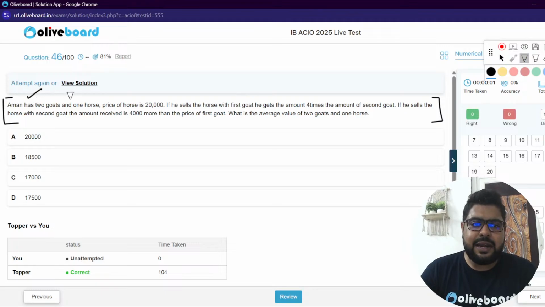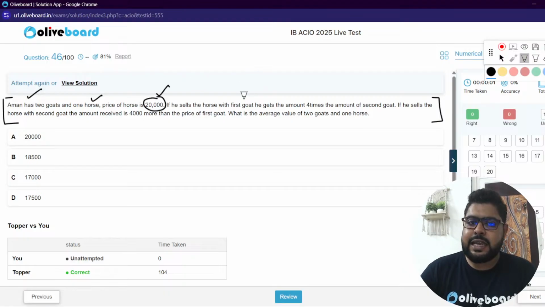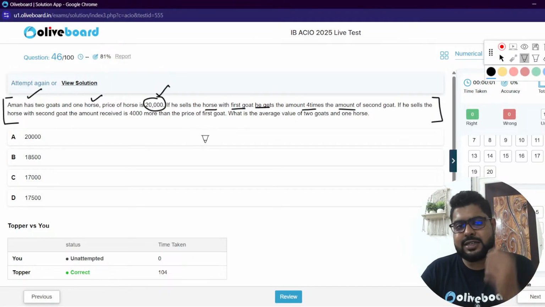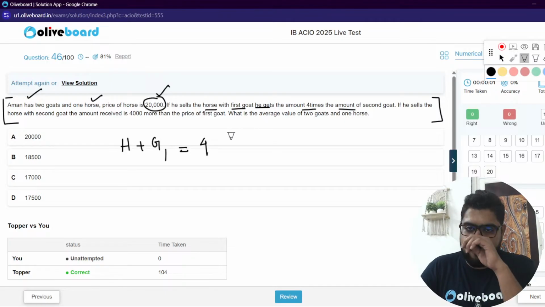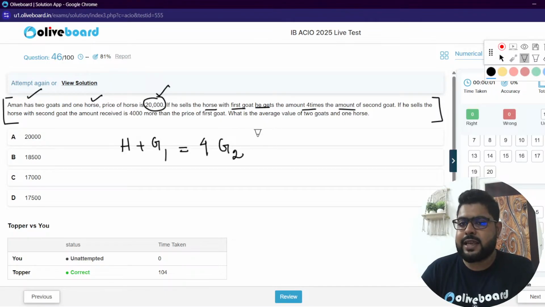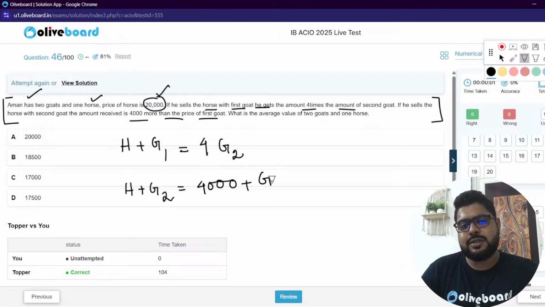Next one, sir. Aman has 2 goats and 1 horse. Price of the horse is given. If he sells the horse with the first goat, he gets 4 times the amount of the second goat. These are linear equation questions. So this is the equation. If he sells the horse with the second goat, he receives 4,000 more than the price of the first goat, sir. This is your equation.